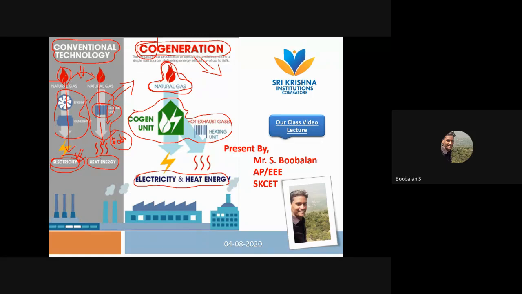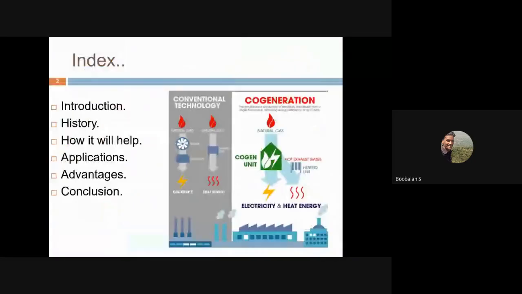I think it's clear, right? If anyone has a doubt about what is meant by co-generation, we'll have a definition today for that purpose. Moving on to the next slide, today's agenda will be the introduction, the history, how it helps, applications and advantages, and then we'll conclude. The same picture we discussed just now: this is my traditional method and this is my co-generation method.